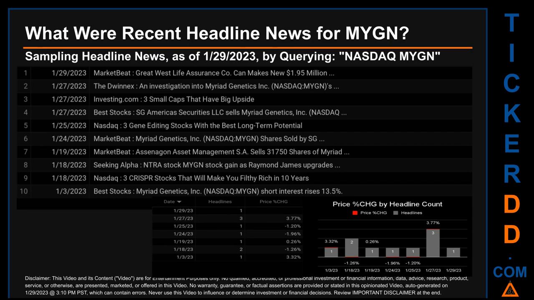The latest publication date of Sunday, January 29, 2023, was actually the day with the highest percentage change in price. It saw a price jump of 3.77%. Tuesday, January 24, 2023 was the day with the highest percentage change in price when we compare opening versus closing price for the ticker. The day saw a drop of -1.96% when MYGN opened trading at $21.39 and closed at $20.97. There was one found headline when MarketBeat published the headline that read, Myriad Genetics, shares sold by SG.